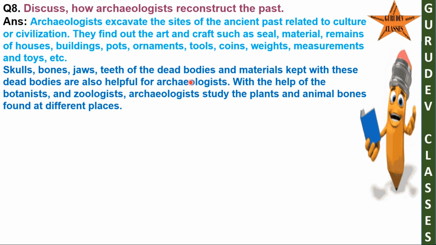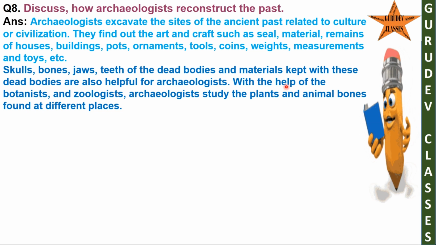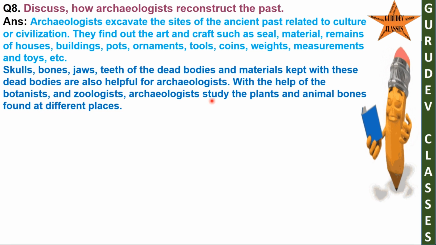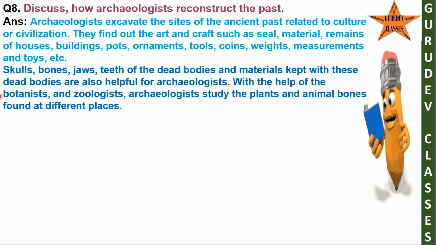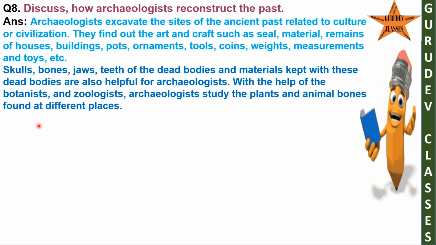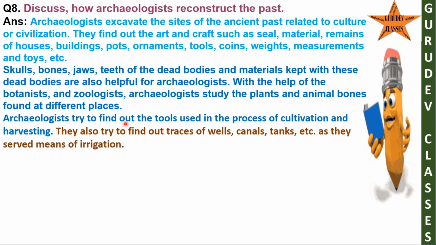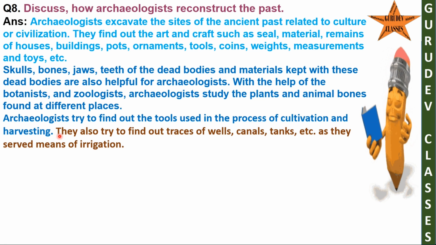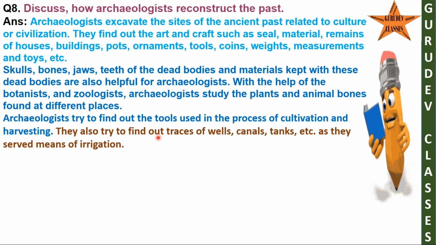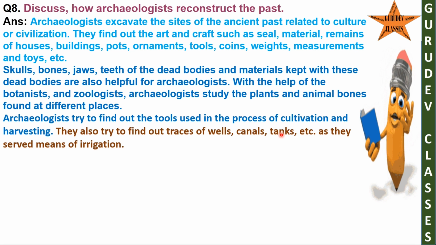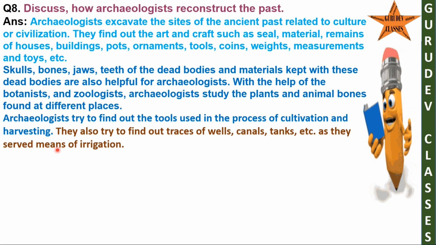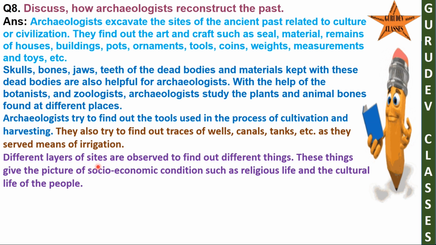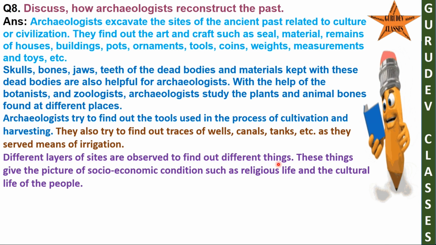also helpful for archaeologists. With the help of botanists and zoologists, archaeologists study the plants and animal bones found at different places. Archaeologists try to find out the tools used in the process of cultivation and harvesting. They also try to find out traces of wells, canals, tanks, etc., as they served as means of irrigation. Different layers of sites are observed to find out different things.